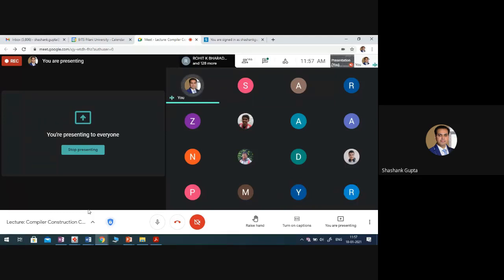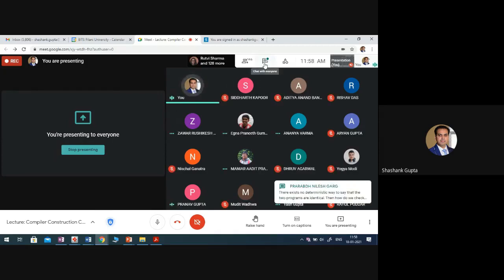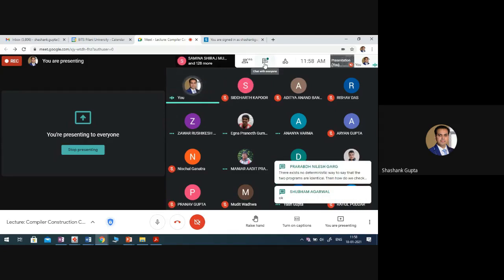In quiz 1 and quiz 2, there would be some programming examples and some fill in the blanks, anything related to whatever we are discussing. Obviously, we'll use the new portal of Nalanda. I'll let you know about this because the old version of Nalanda will be exhausted within a couple of days.